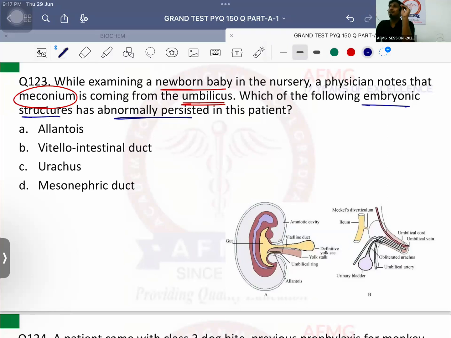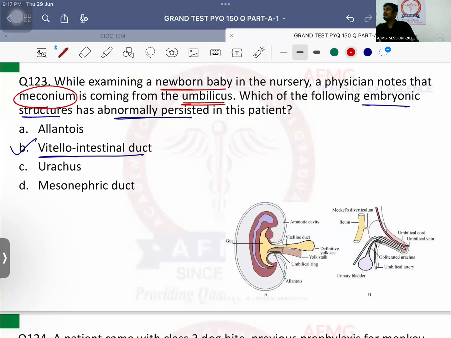But if it remains completely patent, then there will be a formation of vitelline fistula, and that vitelline fistula will lead to passage of meconium or stools from the umbilicus. So it is due to complete patency of which structure? Vitello-intestinal duct. If there is partial patency of the duct, then that leads to an outpouching from the intestine known as Meckel's diverticulum. So partial patency of duct causes Meckel's diverticulum. Whereas there is also abnormal connection in fetal life between the urinary bladder and the umbilicus.